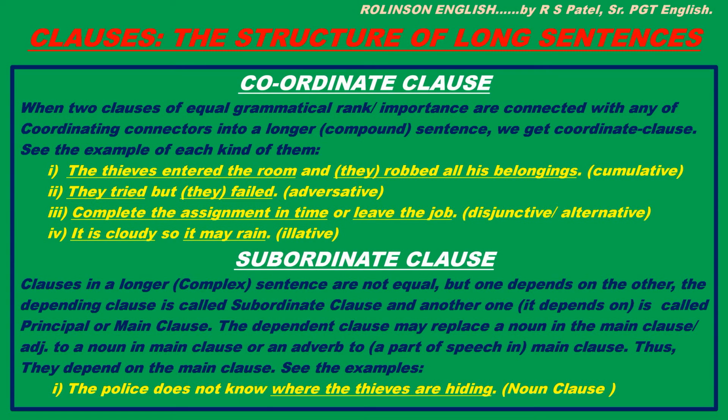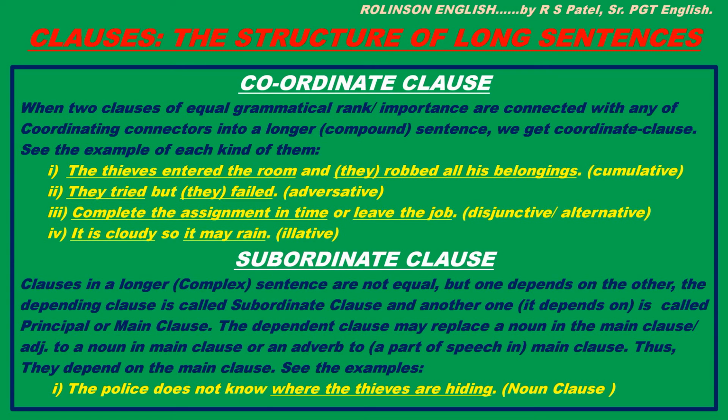The thieves entered the room and robbed all his belongings. Cumulative. Here two facts are added simply with and. These facts are: the thieves entered the room, they robbed all his belongings. Now next, they tried but failed. Adversative. Here two contrasting facts are connected with but, right? So adversative. They tried, they failed, right? Connected with but.